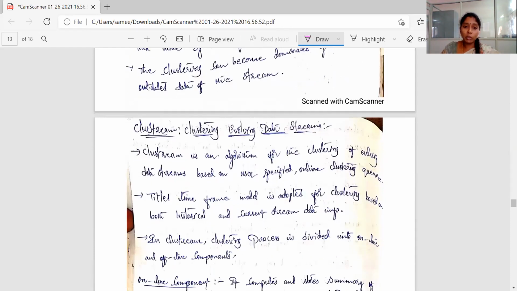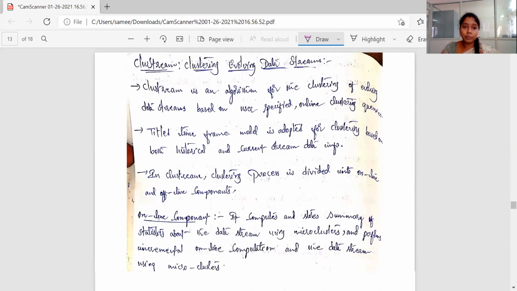So that's why we are moving to the next one, which is CluStream, clustering evolving data streams. CluStream is an algorithm for the clustering of evolving data streams based on user-specified online clustering queries. So it incorporates the evolving nature of the data. A tilted time frame model is adopted for clustering based on both the historical and current stream data information.